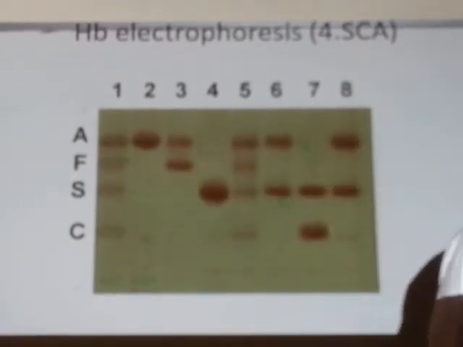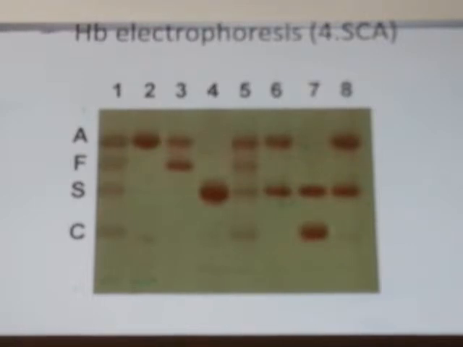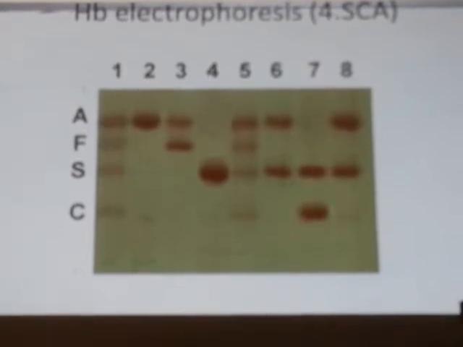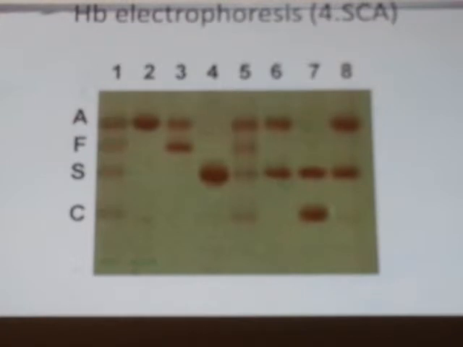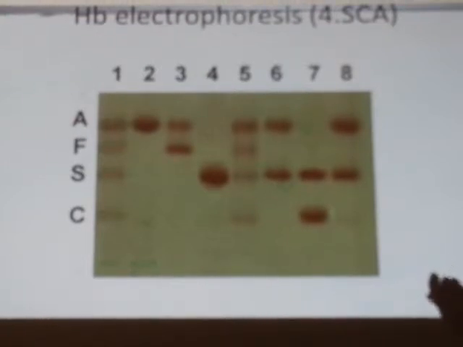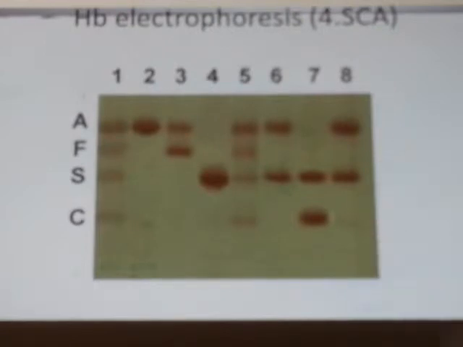What is this hemoglobin? A. All hemoglobin A means a normal person. More than 96.7%. This is normal. Now you understand this?